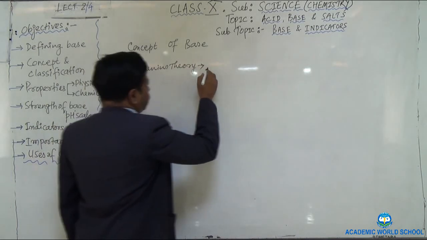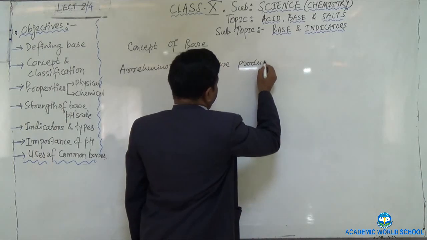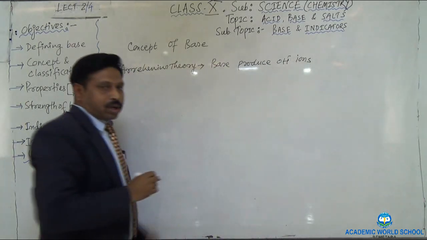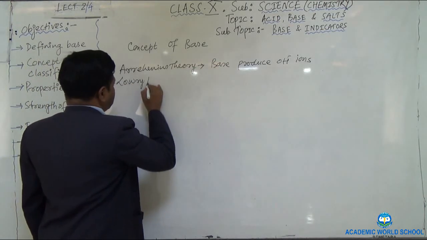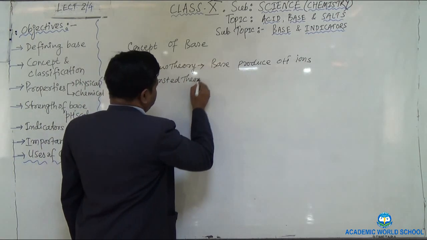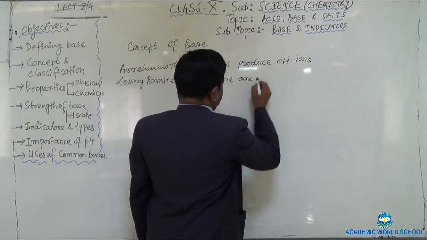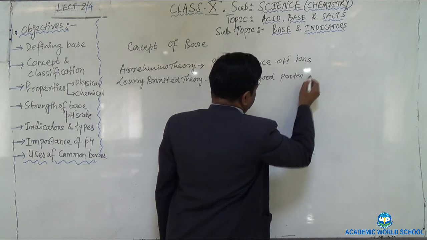According to the Arrhenius theory, base produces hydroxyl or hydroxide ions. And according to the Lowry-Bronsted theory, bases are good proton acceptors.